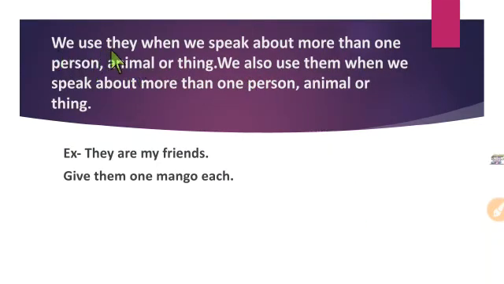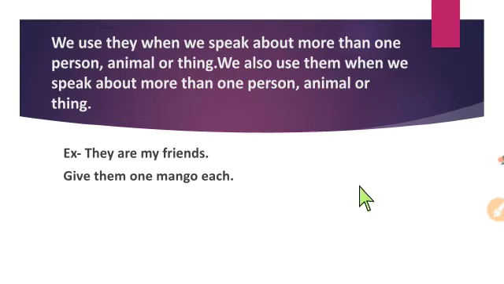Here, we use they when we speak about more than one person, animal, or thing. We also use them when we speak about more than one person, animal, or thing. Students, remember, these both words, they and them, are used for more than one person, animal, or thing. But here, we use they as a subject pronoun and them as an object pronoun.